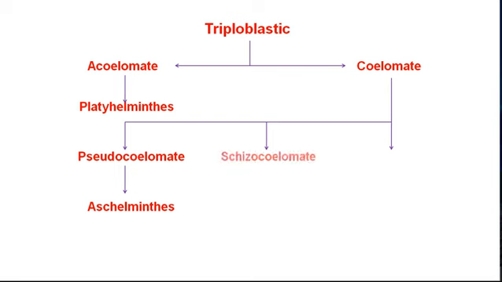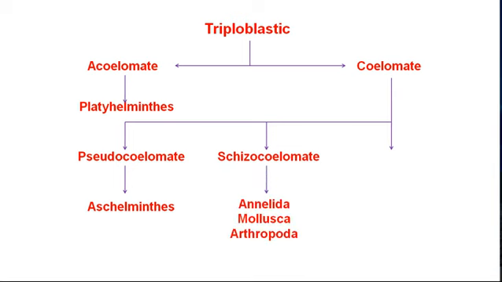The second one is the true coelom, known as schizocoelom. The animals are called schizocoelomate. Such coelom developed at first in Annelida and carried forward in the Mollusca and Arthropoda. However, in Arthropoda, the true coelom degenerated in most of the part of the body and formed a hemocoelom.